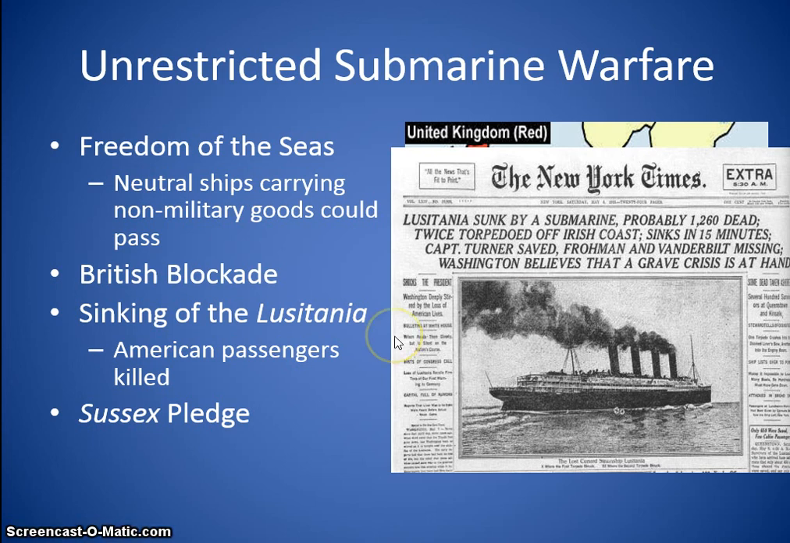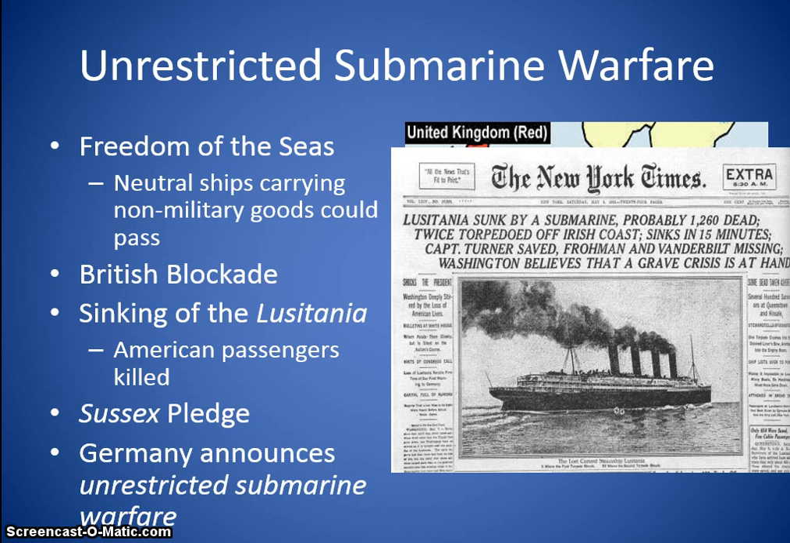And then you have the Sussex Pledge. Now the Sussex Pledge, the Sussex was a French ship that provided a ferry service on the English Channel. The Germans attacked this ship, and the United States said that we were no longer going to have any kind of relations with Germany. Germany pledged not to sink any more ocean liners without prior warning or providing help to passengers. Okay, so they're going to go against that. And then Germany announces unrestricted submarine warfare. The United States is upset, and we get in the war.